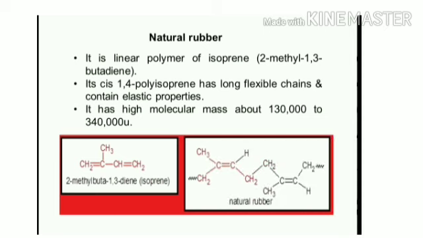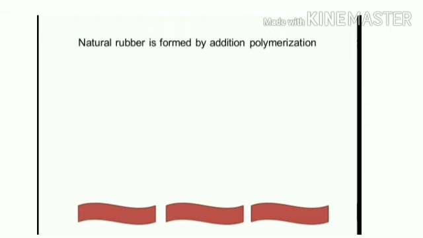This is 2-methyl-1,3-butadiene, that is, a diene with the alkene functional group, and it is the natural rubber. Natural rubber is formed by addition polymerization.